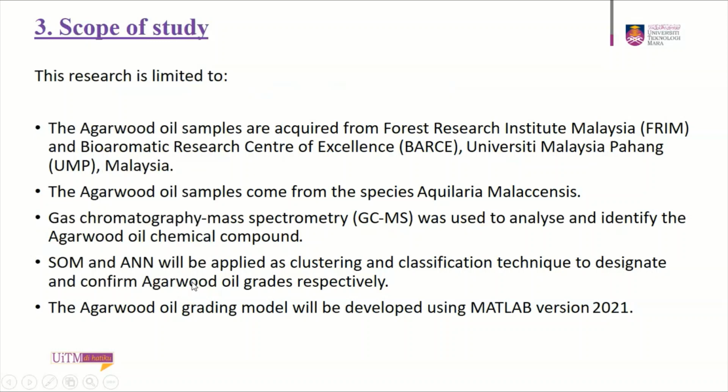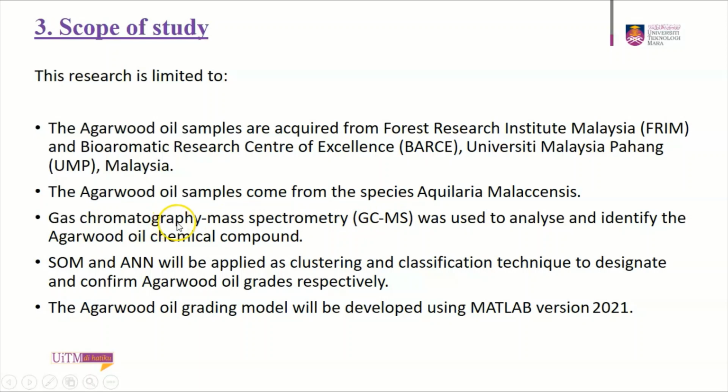Third is scope of study. This research is limited to the agarwood oil samples acquired from Forest Research Institute Malaysia, FRIM, and Bioaromatic Research Centre of Excellence, BARSE, Universiti Malaysia Pahang, UMP Malaysia. The agarwood oil samples come from the species of Aquilaria malaccensis.